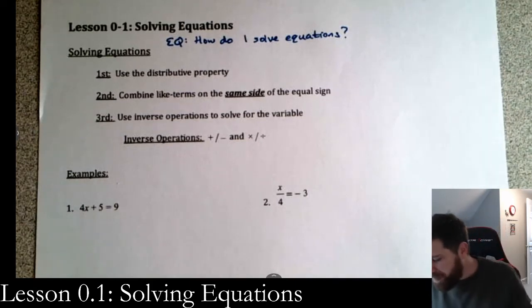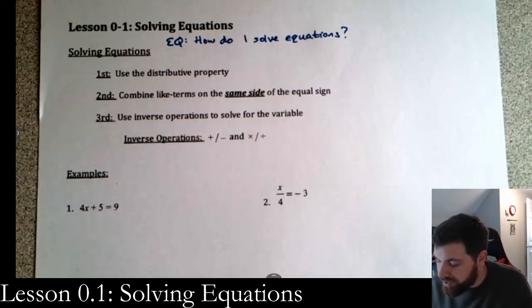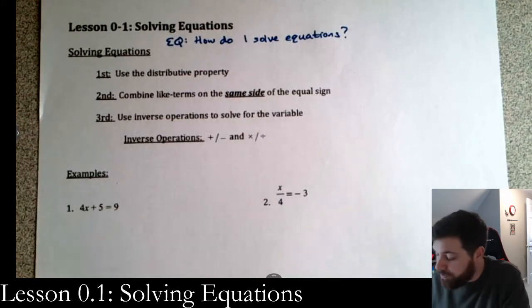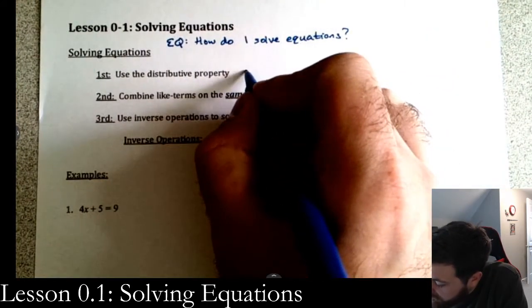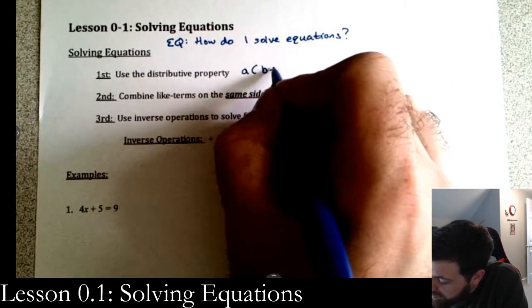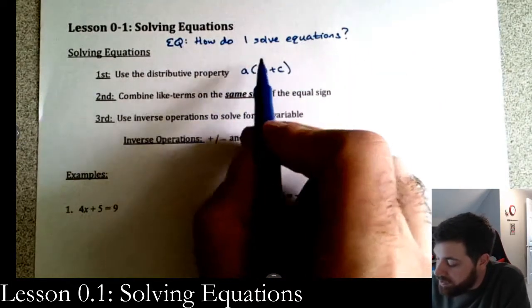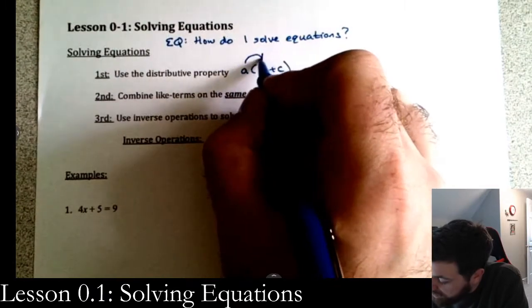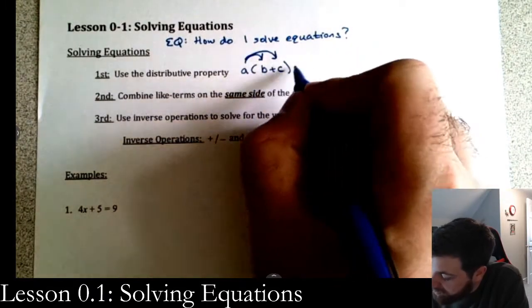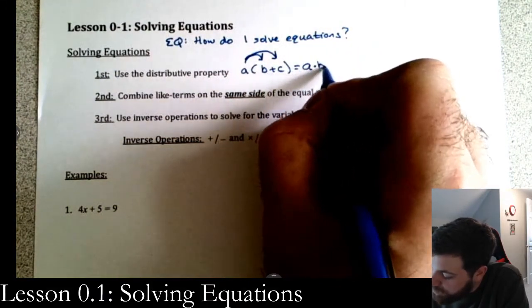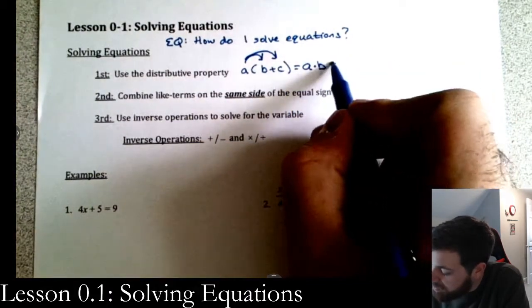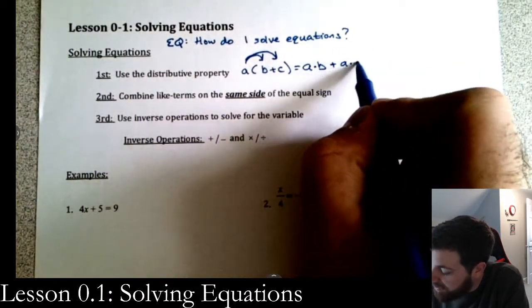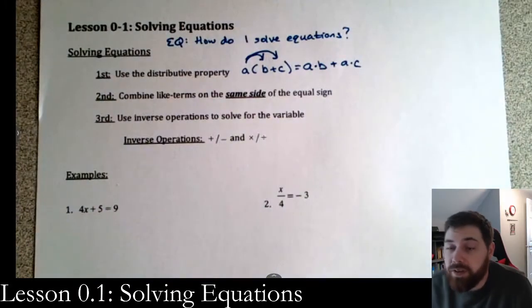So, a couple steps that you can do when solving equations. Step 1, use the distributive property. If you recall, it looks kind of like this. You have something times something plus something. So this is A times B plus C. When you distribute this in here, it is this double arrow thing right here, right? So this turns into A times B, this plus remains, and A times C. Okay? We've distributed a bunch in previous years, so I don't think we'll have any trouble there.